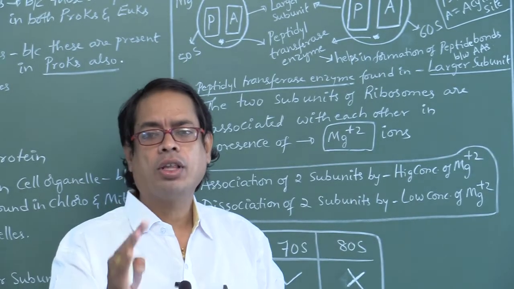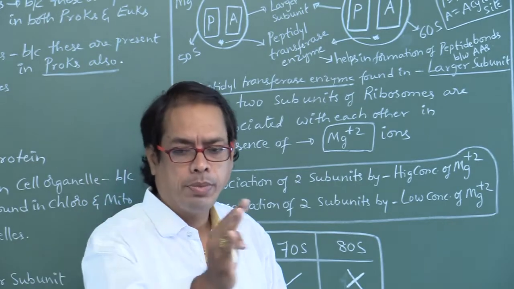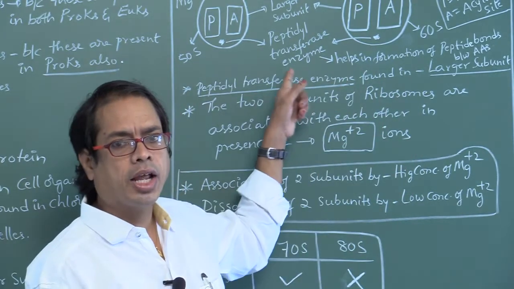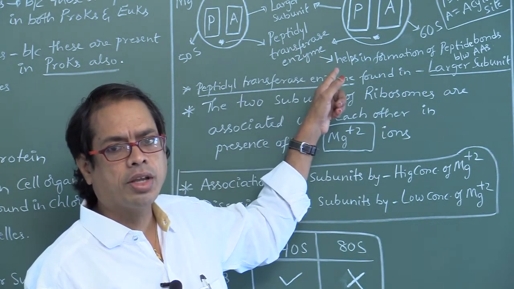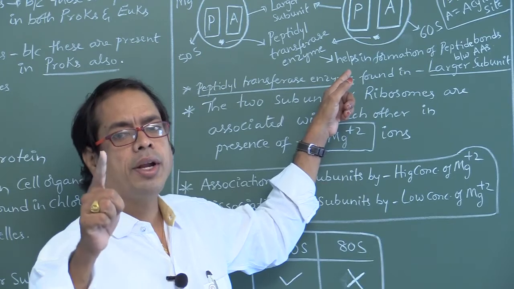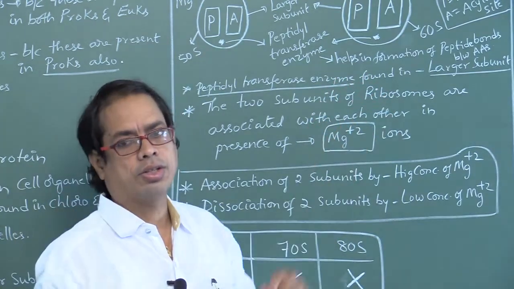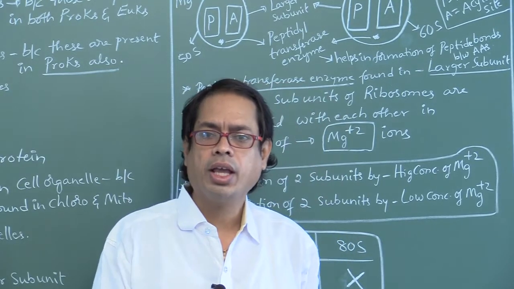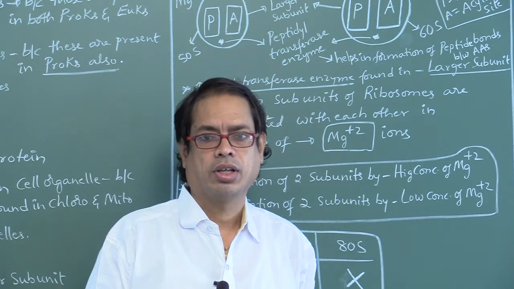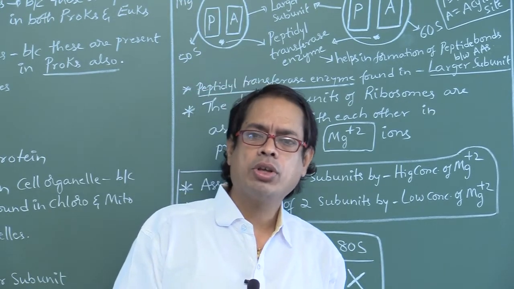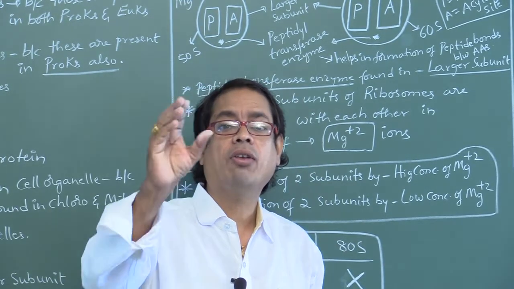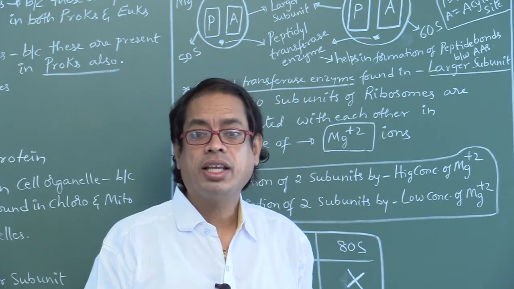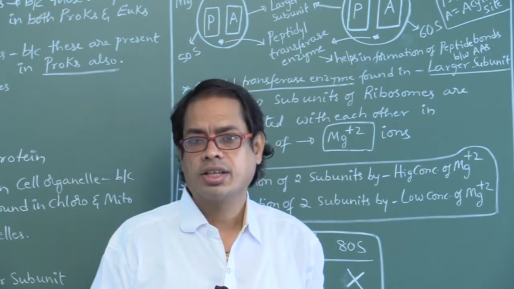Ribozymes are helpful in the formation of peptide bonds between amino acids in prokaryotes, whereas in eukaryotes, peptidyl transferase enzyme is helpful in the formation of peptide bonds between amino acids, not in prokaryotes. In prokaryotes, that peptide bond is formed by ribozymes. What are ribozymes? Some nucleic acids that behave like enzymes are called ribozymes. Example, 23S rRNA.